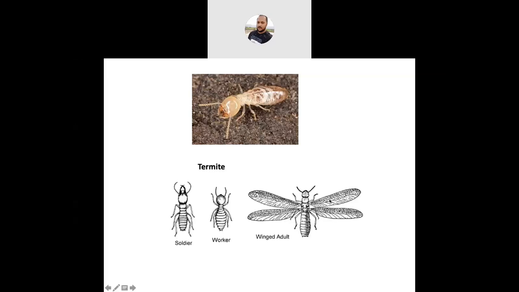And see below the photograph, the stretched wings. Both the wings are similar in size, shape, and venation. These wings are transparent and membranous. Cross veins are absent in these wings. And wings are present only in the sexually mature form.